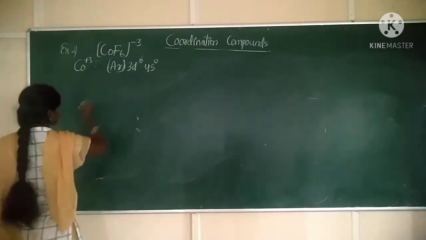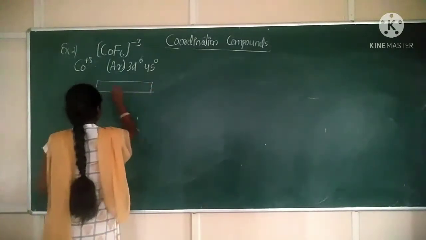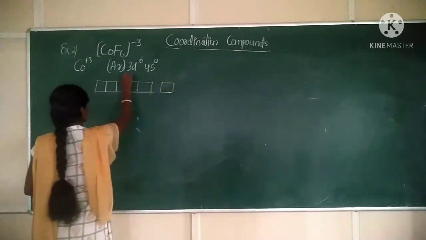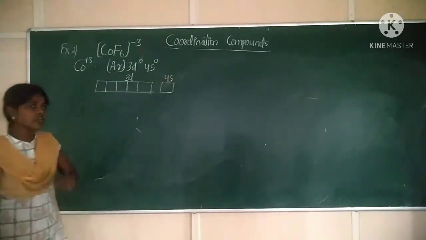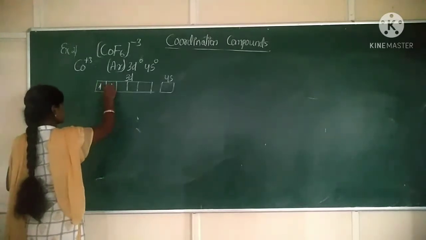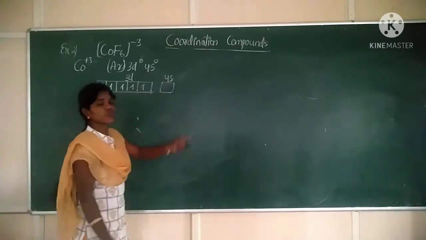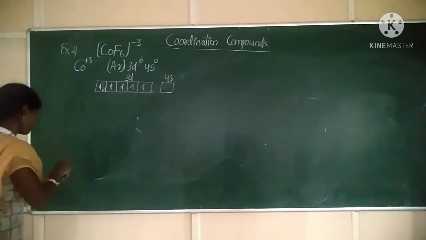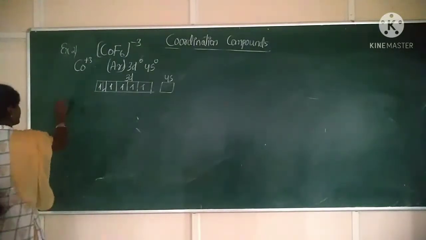Now draw the orbital diagram for this one. 1, 2, 3, 4, 5 for 3d, and this is 4s. Now place the 6 electrons in 3d. First, second, third electron, fourth electron, fifth electron and sixth electron, and there is no electron in the 4s shell. Clear? So this is the orbital diagram of cobalt.